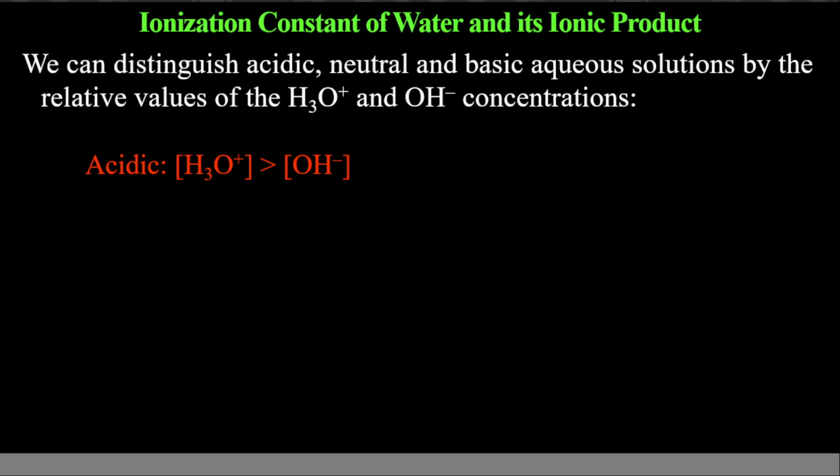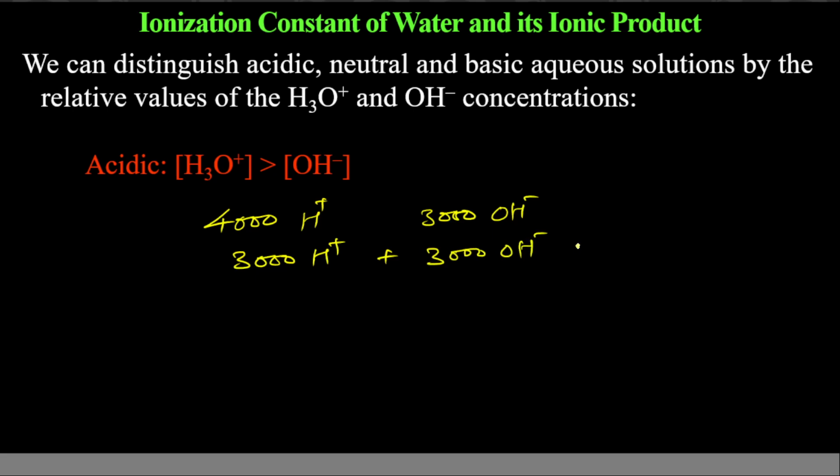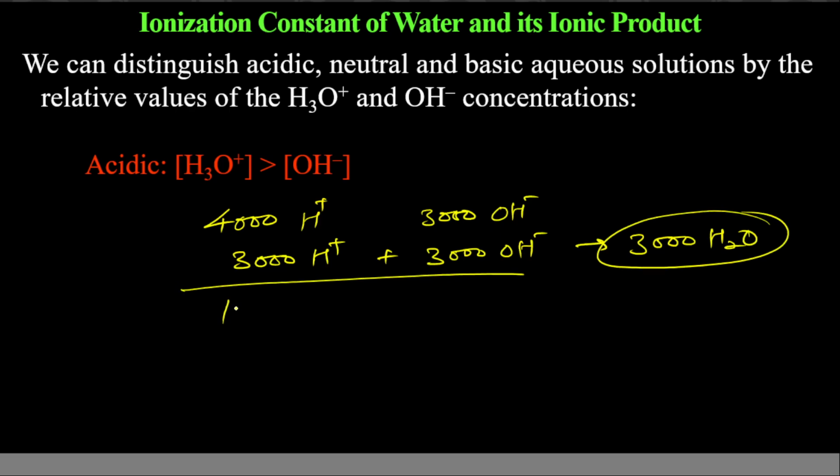So for acidic character, hydronium ion concentration will be greater than hydroxyl ion. So suppose you have 4000 hydronium ions and 3000 hydroxyl ions. So what will actually happen? 3000 hydrogen ions will combine with 3000 hydroxyl ions to give you 3000 water molecules, and this is neutral. Here 1000 H plus ions will be remaining and 0 hydroxyl ions. So 1000 hydronium or hydrogen ions will make the solution acidic.